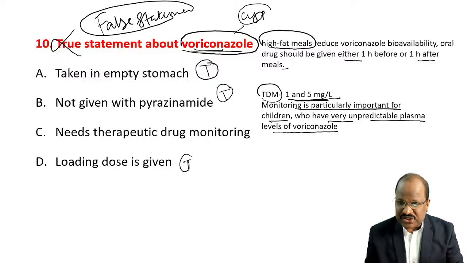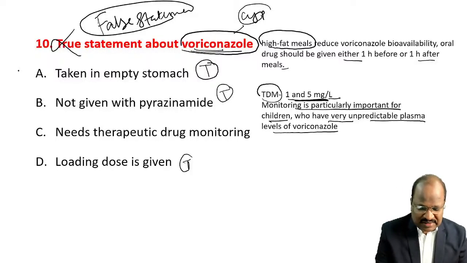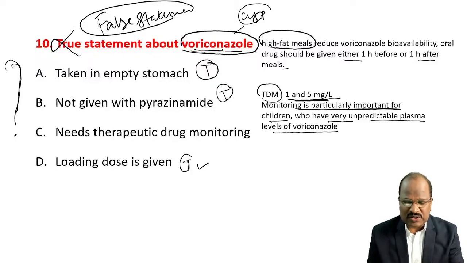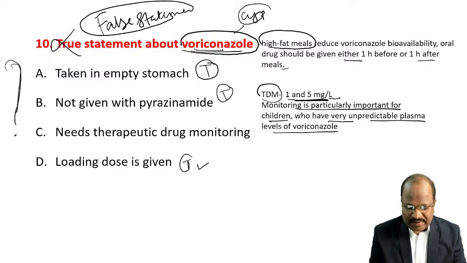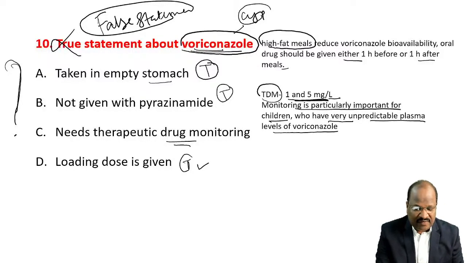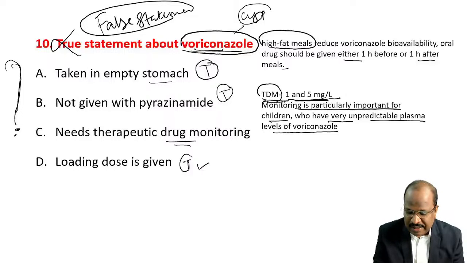This is again confusing, doctor. I want to know whether the same options were given or some other options. Among these, loading dose is given, because I definitely know that for treatment of infection, they first give an IV loading dose, followed by a maintenance dose, and they give it on an empty stomach. Okay, false, this is also true only. So the false type may mean confusion. Anyway, I'll verify the options and tell you later, because Goodman and Gilman says it needs monitoring. The level should be around 1 to 5 milligram per liter. Monitoring is particularly important for children, as levels are very unpredictable.